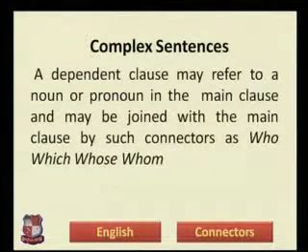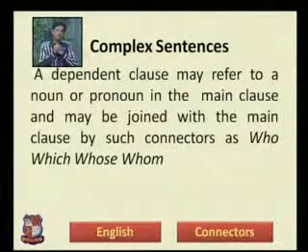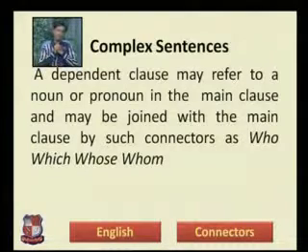A dependent clause may refer to a noun or pronoun in the main clause and may be joined with the main clause by such connectors as who, which, whom, whose, etc. As I said in the previous slide also, in the subordinate clause, these are the connectors: who, which, whose and whom.